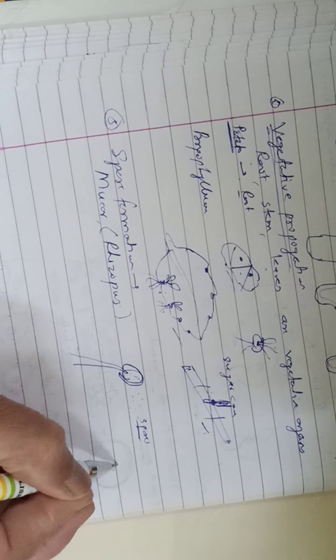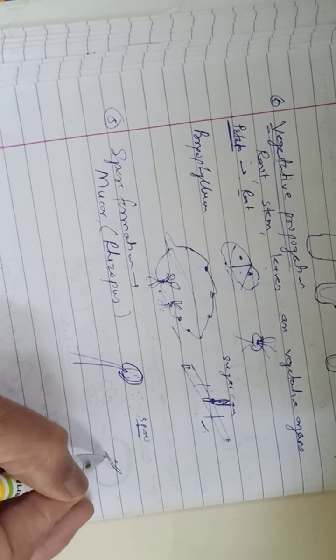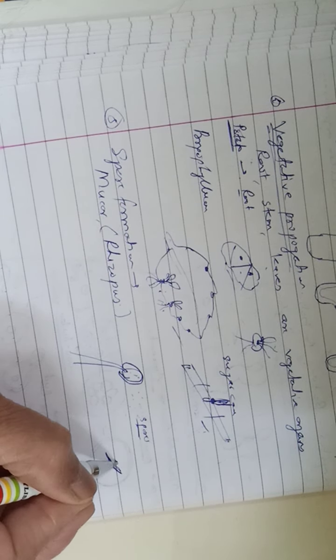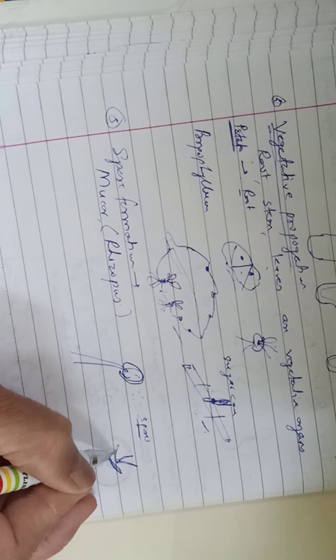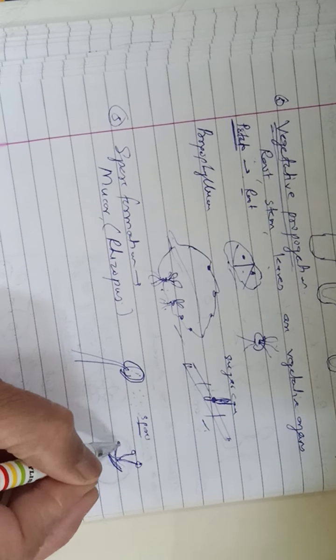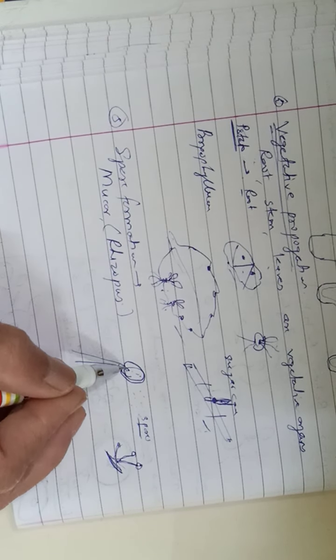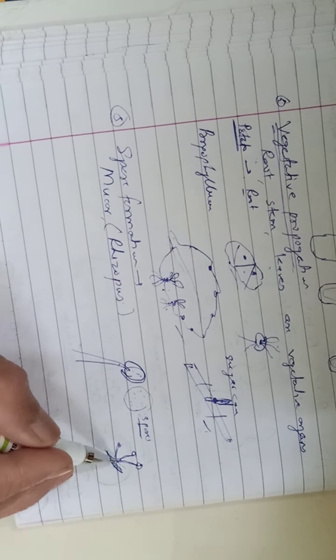When these spores fall on a watery surface or moist places where food is available, there these spores grow as a new thread of rhizopus or mucor.